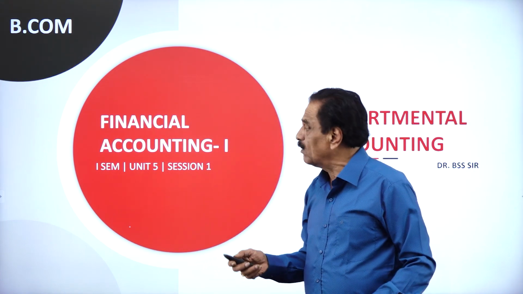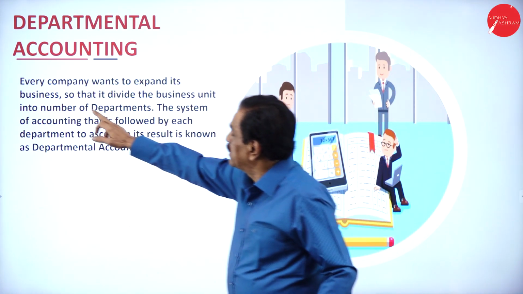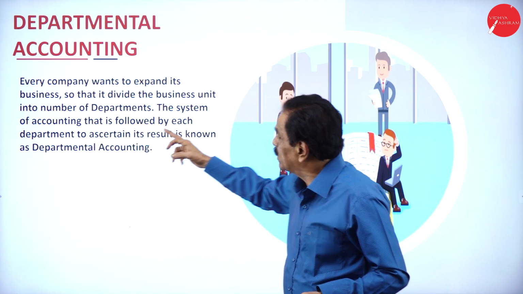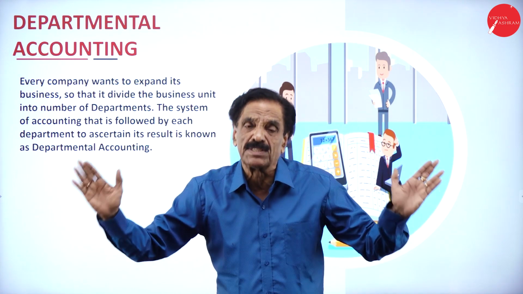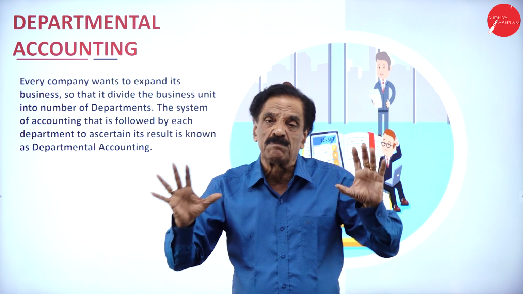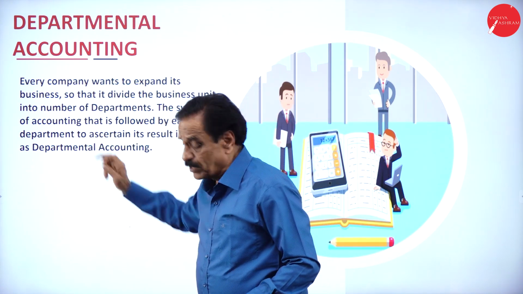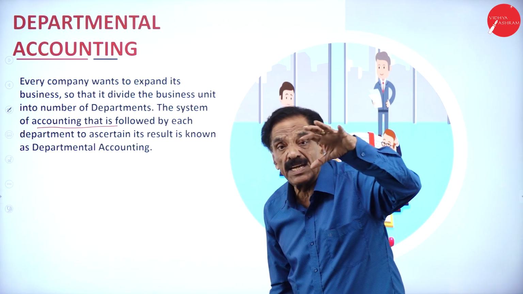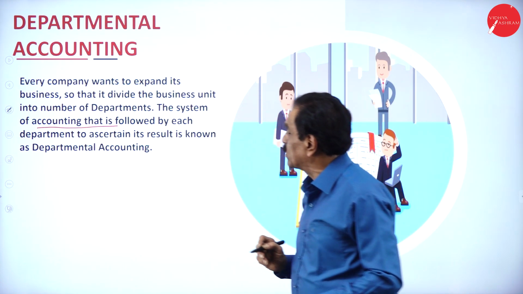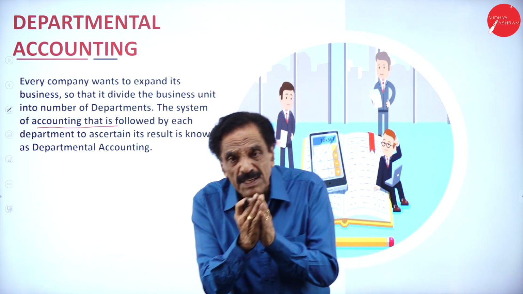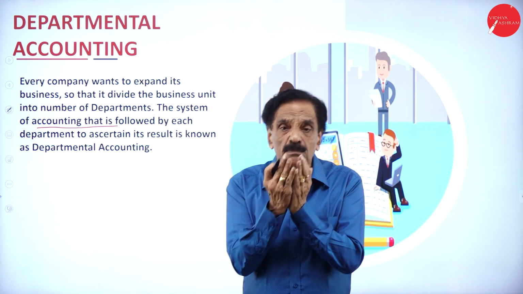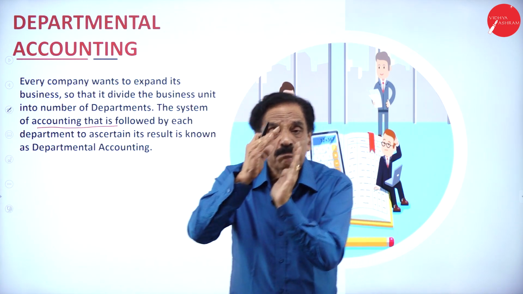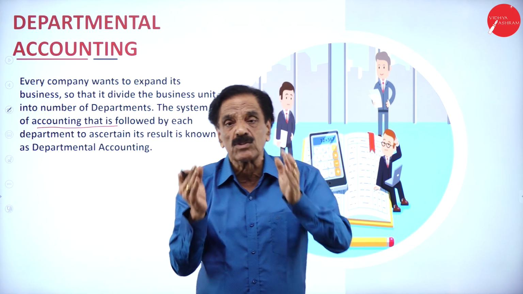We'll move on to the problem now. Here is departmental accounting. Every company wants to expand its business, so it divides the business into a number of departments. If you want to expand the business, it has to be divided into departments. The system of accounting that is followed by each department to ascertain its result is known as departmental accounting. So we divide the entire business unit into departments and find out the profit of each department, the capacity of each department, the potentiality of each department, to find out the profit or loss.